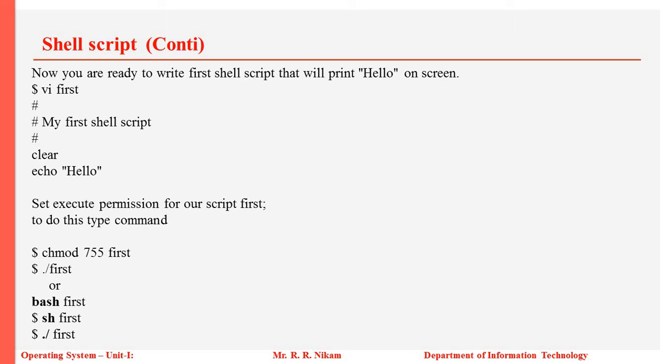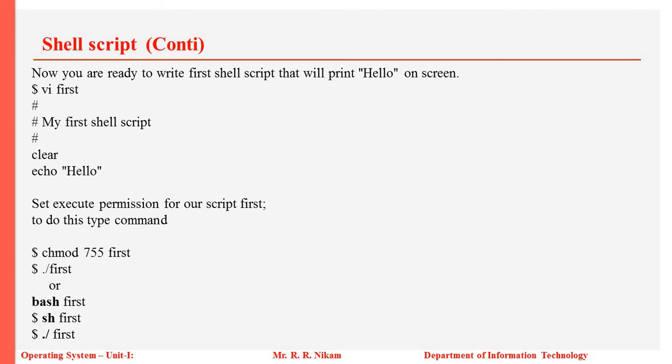Next, the clear command for clearing the content, and the echo statement will display the content on the output screen. What we need to display is the word hello, written in double quotes. This will be our first program written as a shell script.